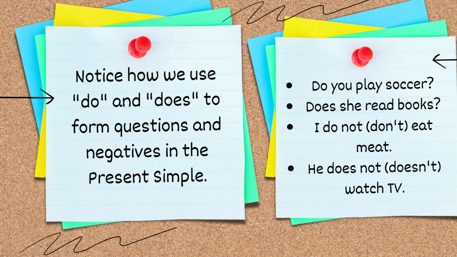Notice how we use do and does to form questions and negatives in the present simple. Do you play soccer? Does she read books? I do not eat meat. He does not watch TV.